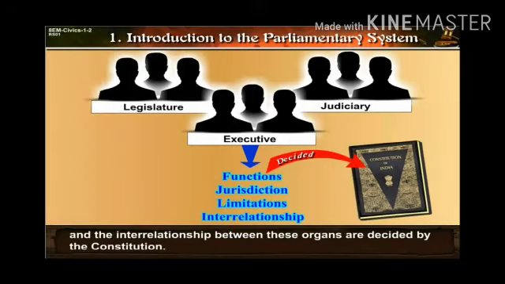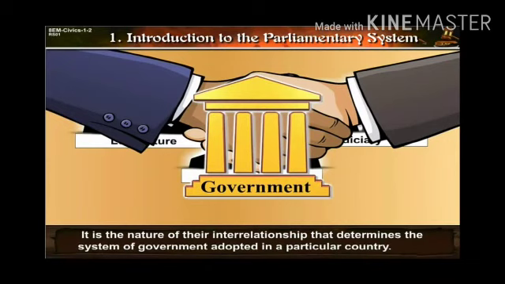The functions of these organs, the jurisdiction and limitations on their power, and the interrelationship between these organs are decided by the Constitution. It is the nature of the interrelationship that determines the system of government adopted in a particular country. So, the Constitution decides how these organs or the government will function. What is their jurisdiction? Now, do you know what jurisdiction is? It is the extent or the limitation of power to make legal decisions or judgments. Everything is decided by the Constitution.